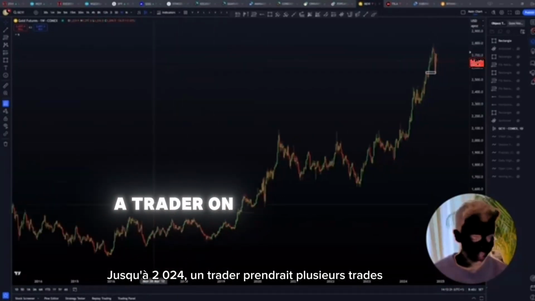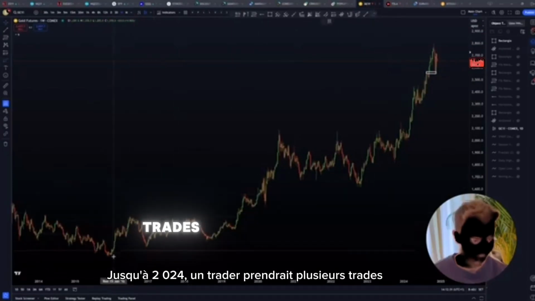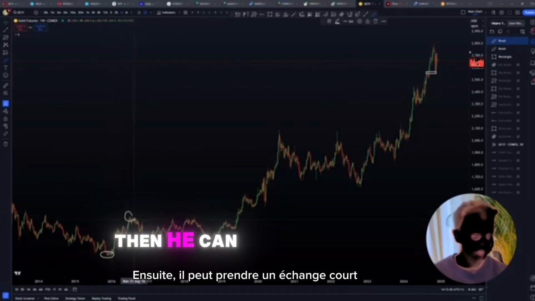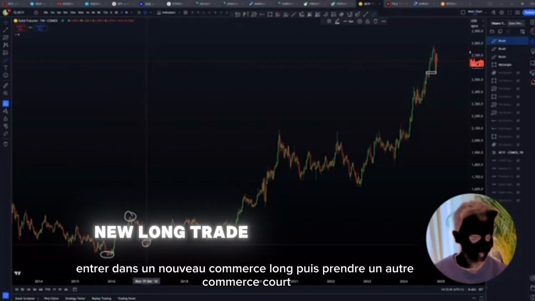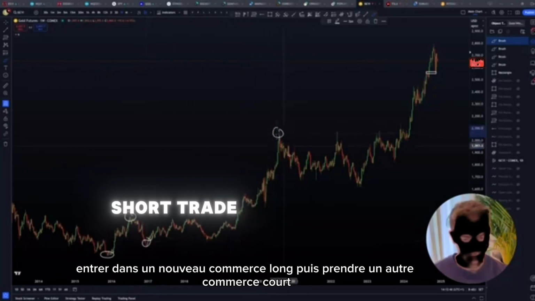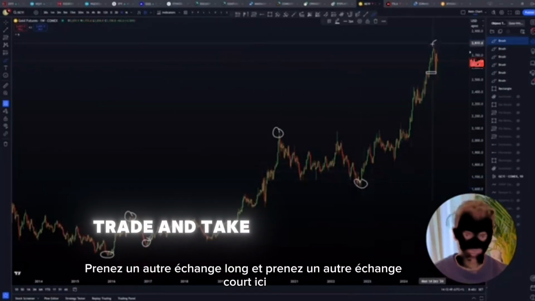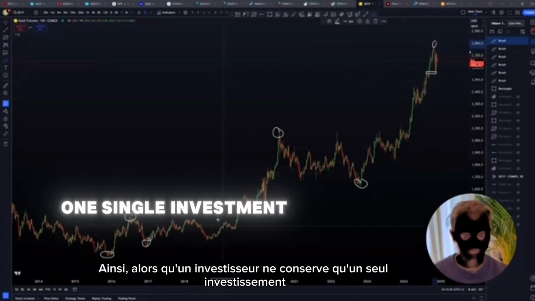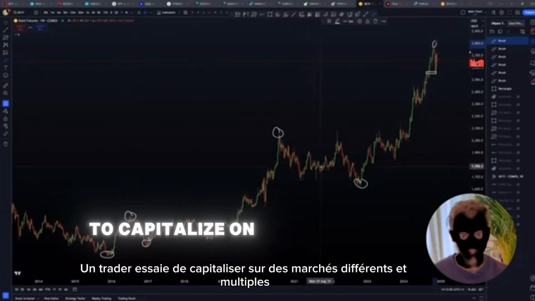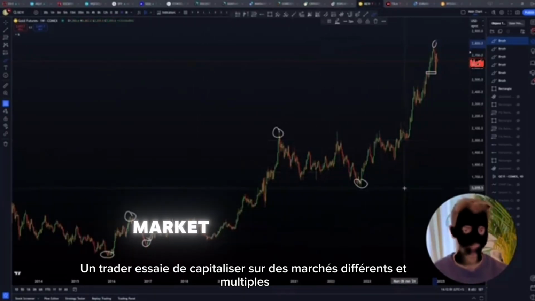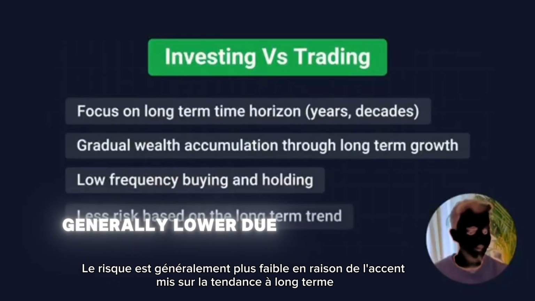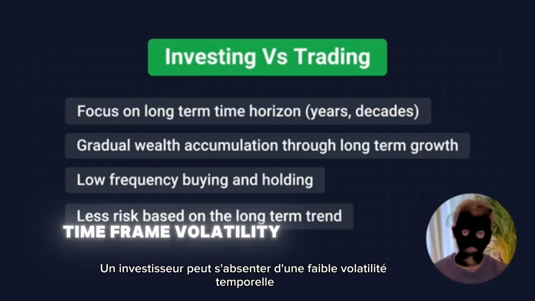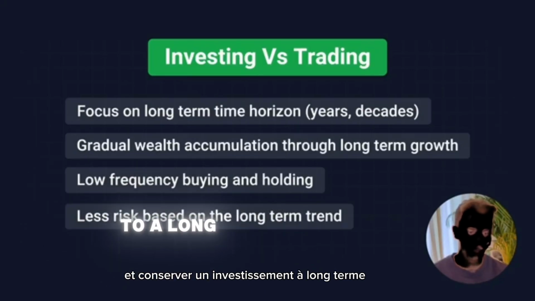A trader, on the other hand, would take multiple trades. He can take a long trade, aiming for higher prices to come down here. Then he can take a short trade, go into a new long trade, then take another short trade, take another long trade, and take another short trade up here. So while an investor is just holding on to one single investment, a trader tries to capitalize on different and multiple market movements. The risk is generally lower due to the focus on the long-term trend. An investor can sit out low time frame volatility and hold on to a long-term investment.